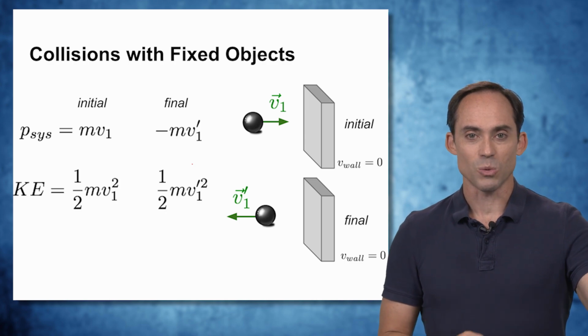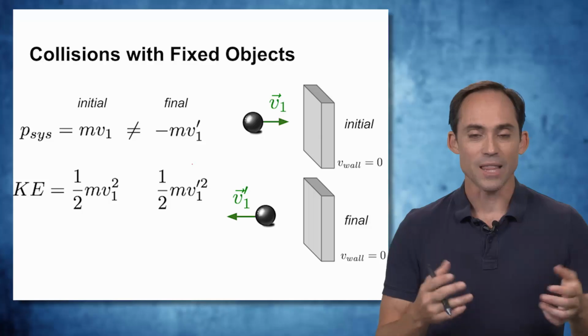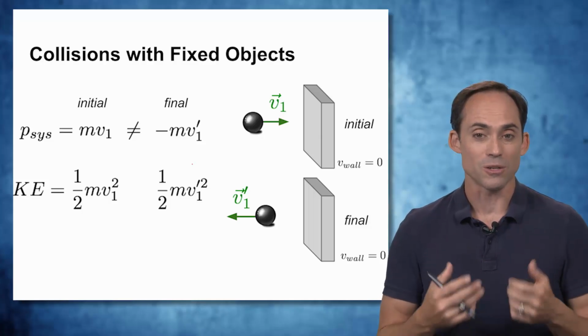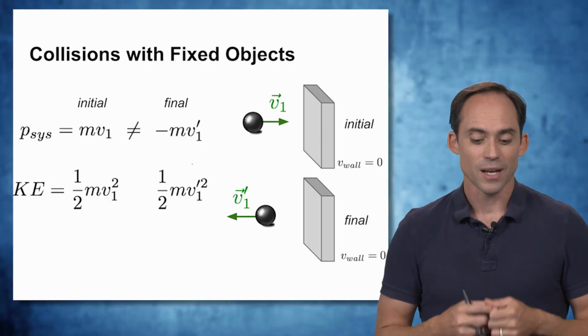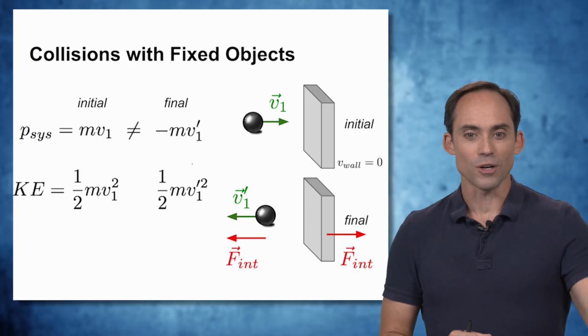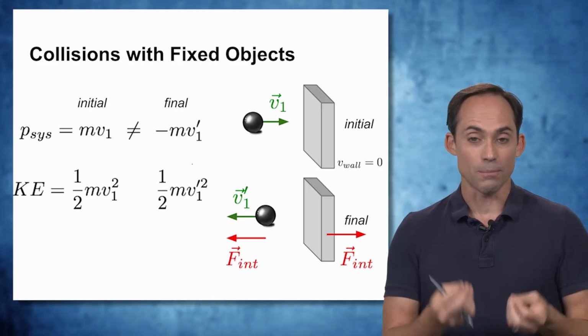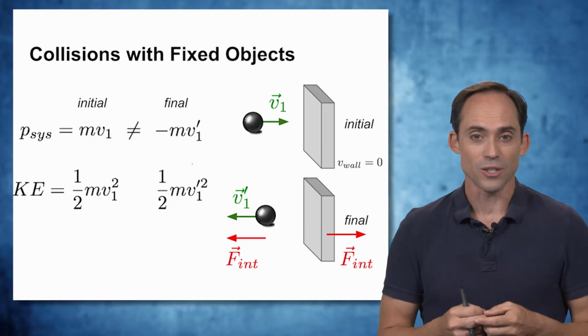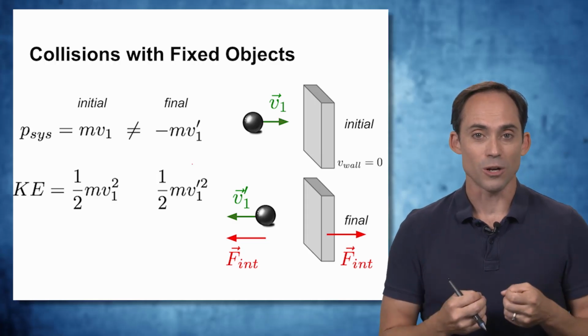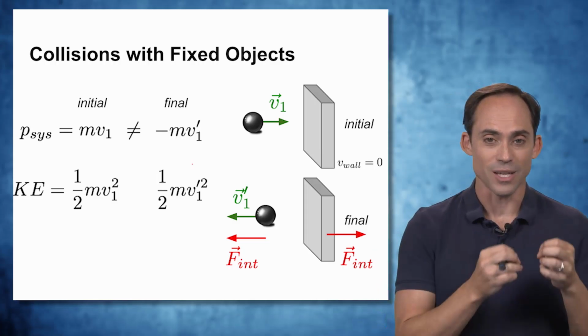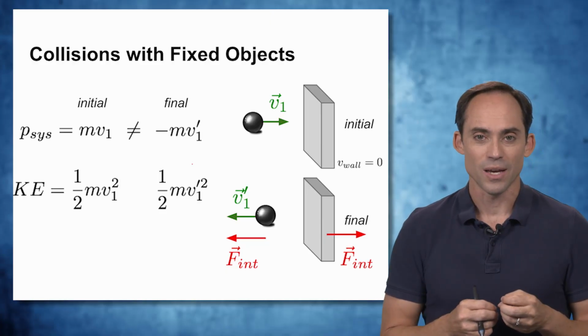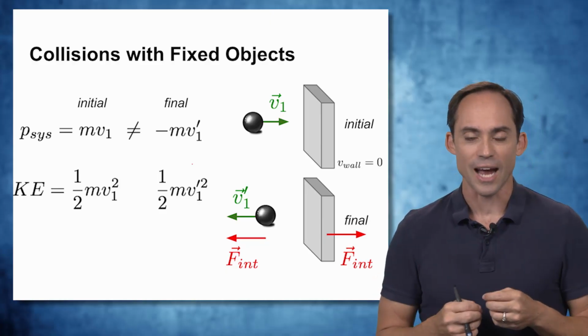If we write down the kinetic energies, we can write them down quite simply. And again, those momenta cannot be equal to each other because they're pointed in the opposite direction. Now, what does that mean? It means there's got to be a force acting on the ball as a result of this collision. And that force is going to be a force from the wall onto the ball, or the object that's hitting it. And of course, there's an equal and opposite force acting on the wall.